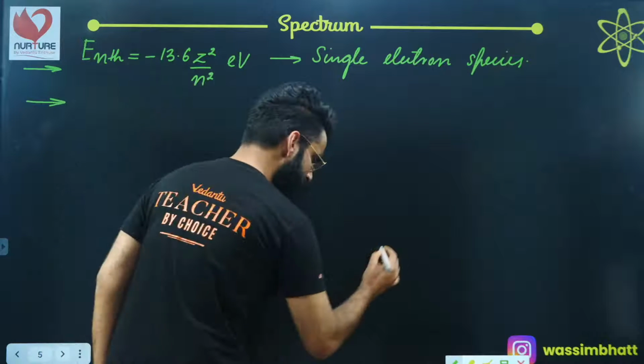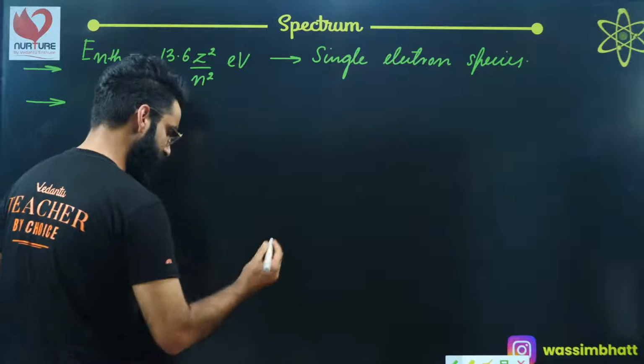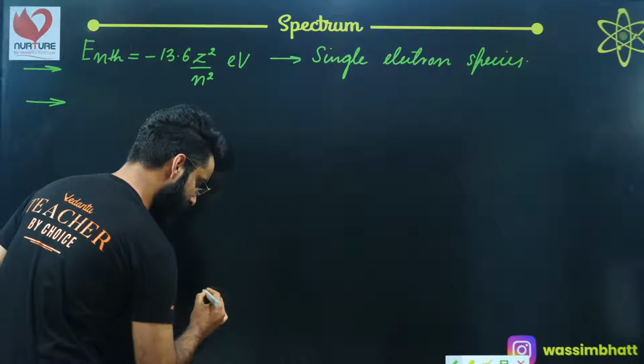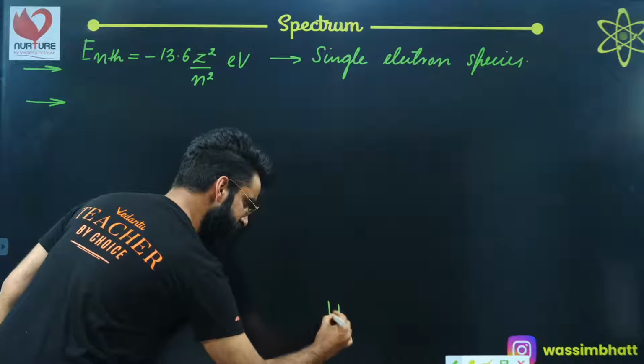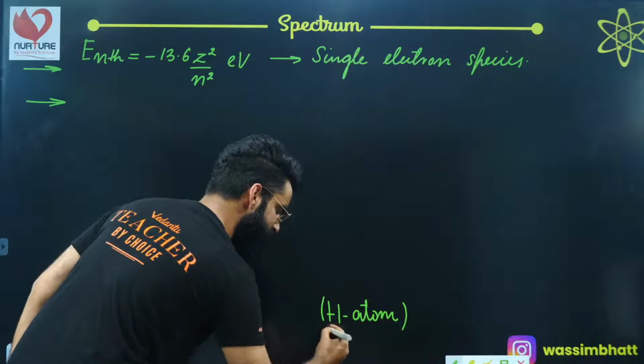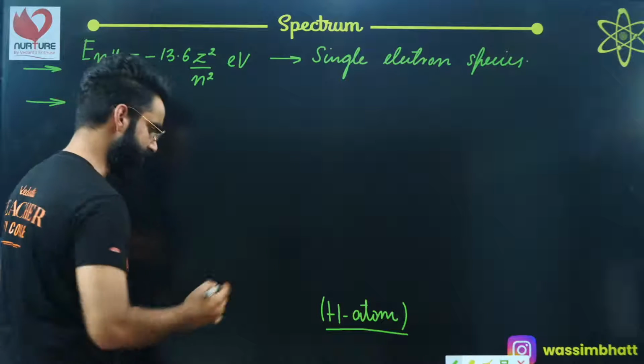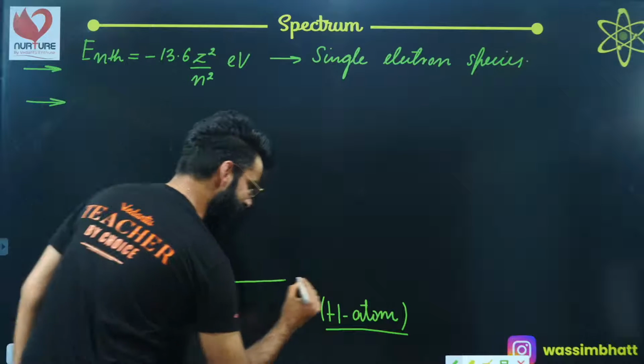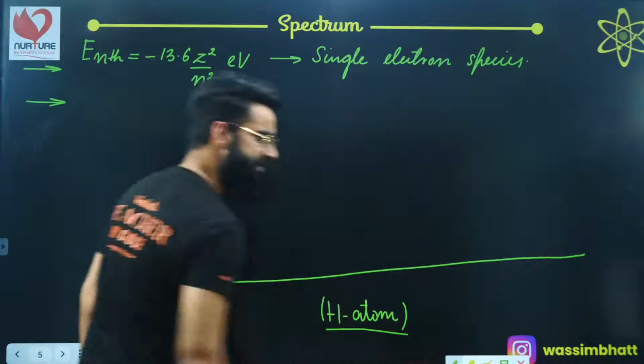So let me draw a figure over here. Have a look. Let's say I've got the hydrogen atom, which is the single electron species. It contains only one electron in it, right? Let's say this line represents the ground state of hydrogen atom.